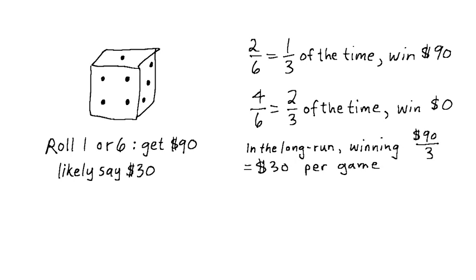If you pay more than $30 to play, in the long run you're doing worse than breaking even. If you flip it around and think about the game from the perspective of the person paying out the winnings, you'll see that charging less than $30 per game means you'd also be doing worse than breaking even in the long run.